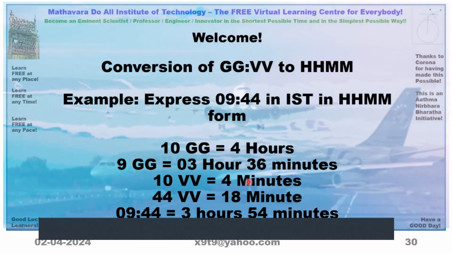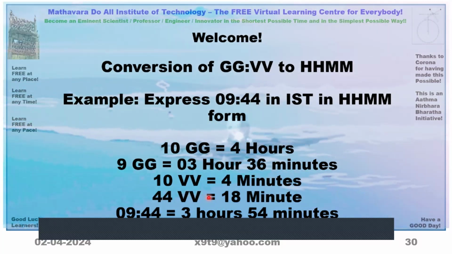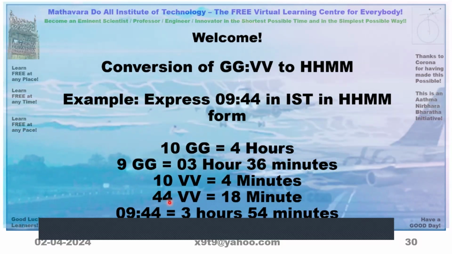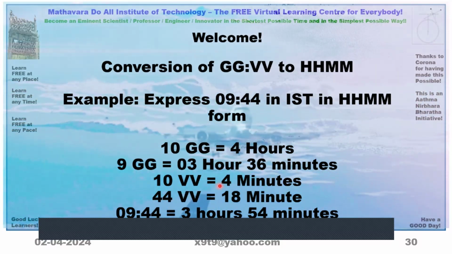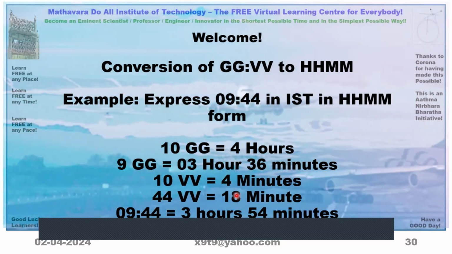So 10 vighatis is 4 minutes. So for 44, how much? 4 times 4 is 16, and this 1.6 will be made as 2. So that 2 is added, it becomes 18.